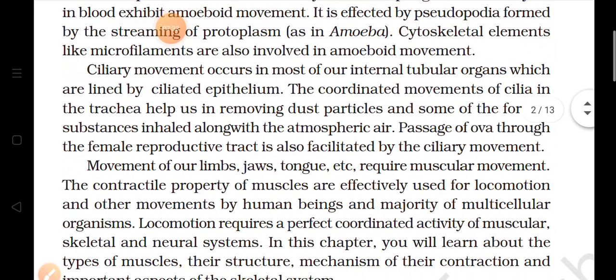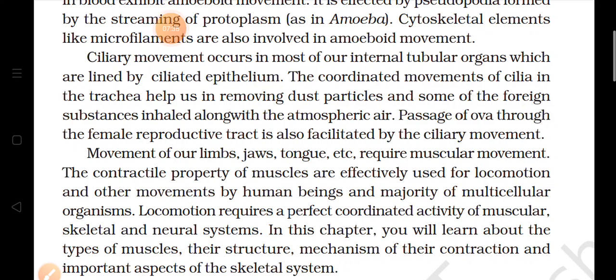Then third type of movement which is shown by the human body is muscular movement, means muscular movement which helps in the movement of limbs, jaws, tongue, and which are muscles which are connected with the bones. And these muscles have a special property, that is of contraction, and because of that most of the multicellular organisms move, because muscles contract and they help in the locomotion.